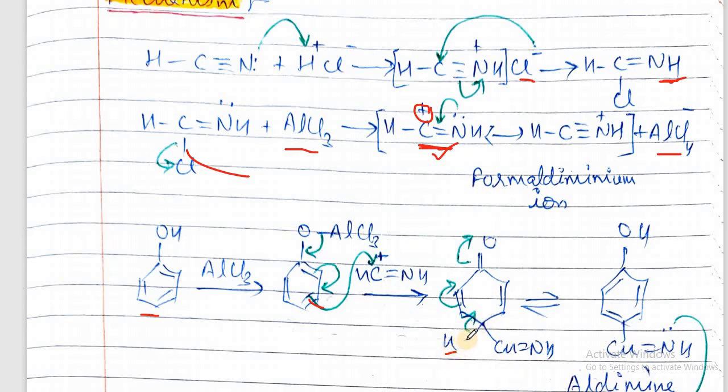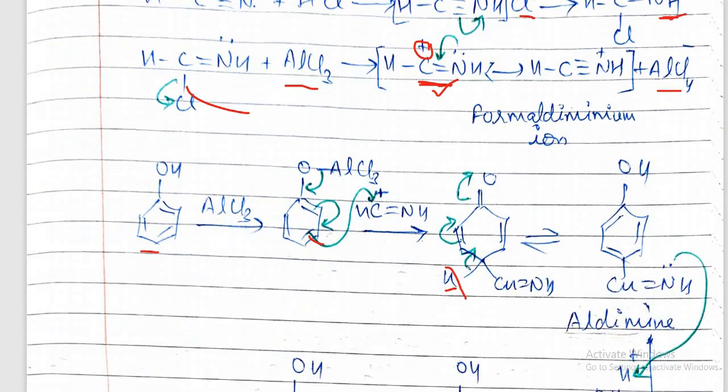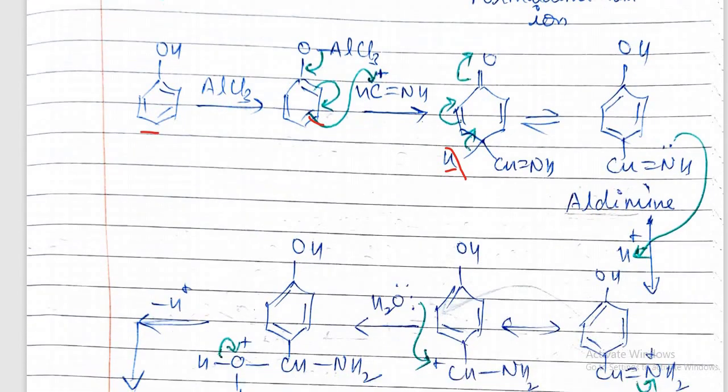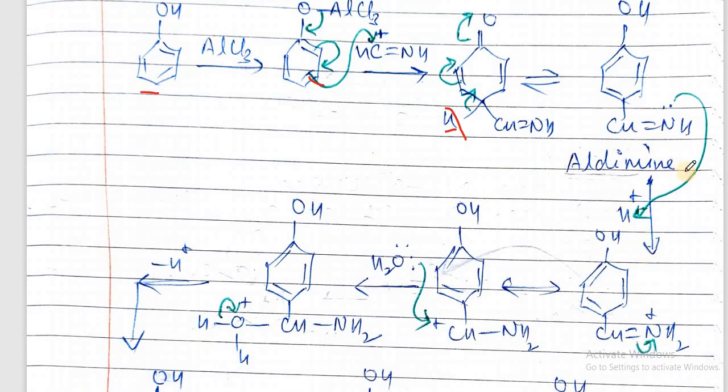So in the next step, this hydrogen will be released, and these electrons go to this, and this electron goes to this, and this hydrogen gets attached to oxygen. So OH, and this is CH double bond NH, and this further combines with H positive, and so it is NH2.